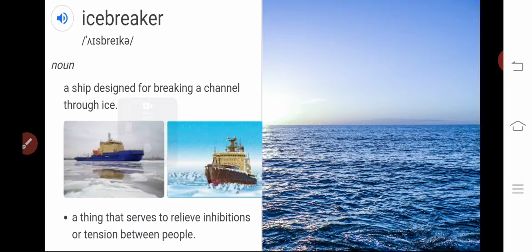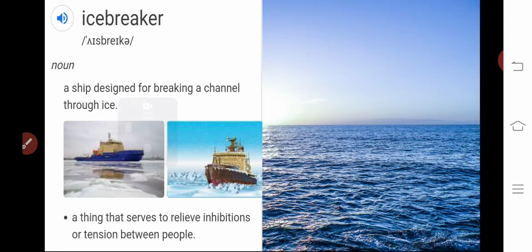of these icebreakers. So icebreakers are the ships which are specially designed for breaking the ice so that they could create the channel or path for all other remnant or traditional ships to travel, connecting from one place to another place. So for that they are useful.